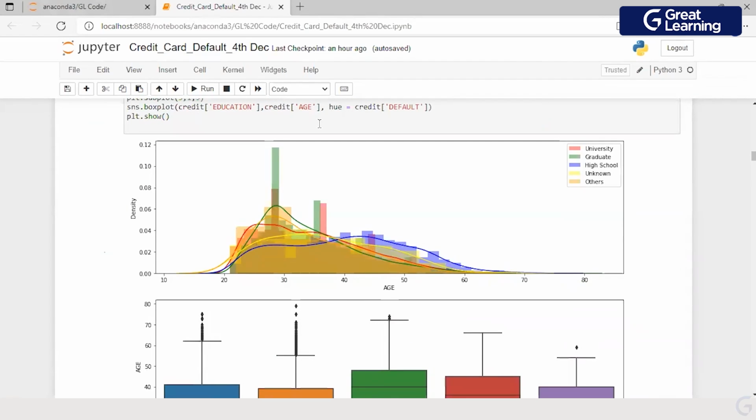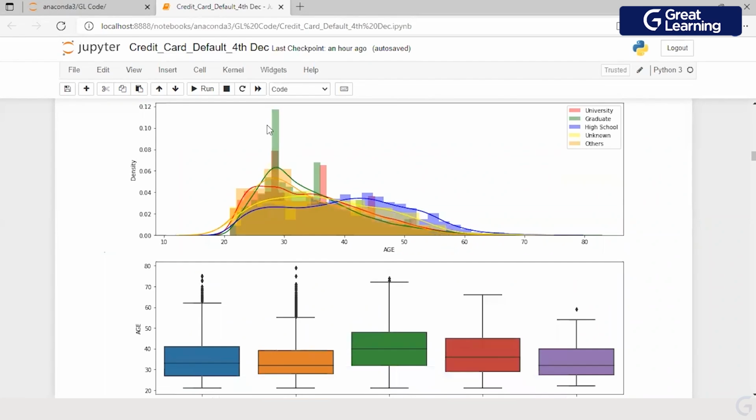What is the impression which you get from the first chart, wherein you have multiple distribution plots available for each type of education? What do you see? So you have graduates, whose age is on the lower side, right?